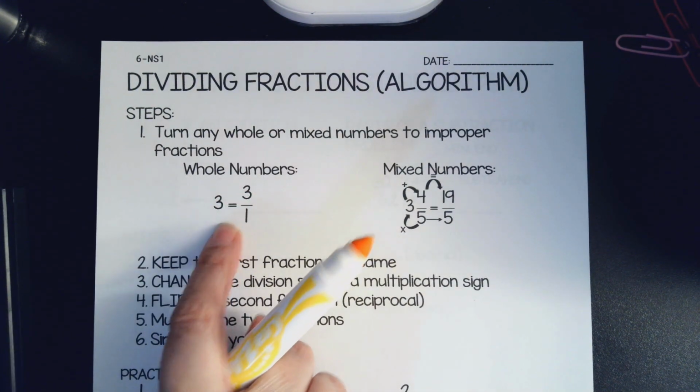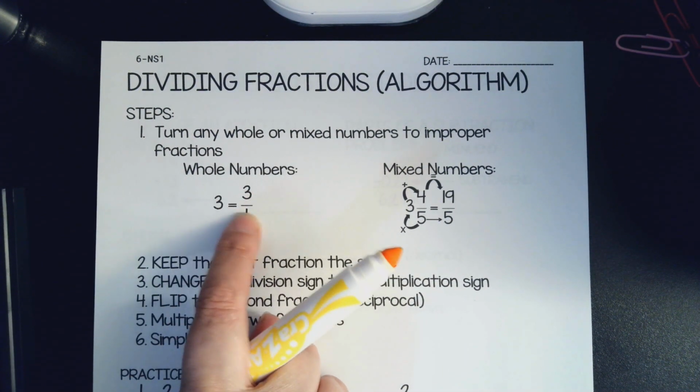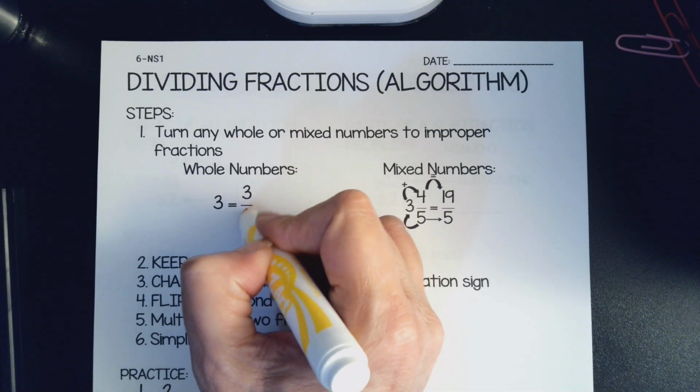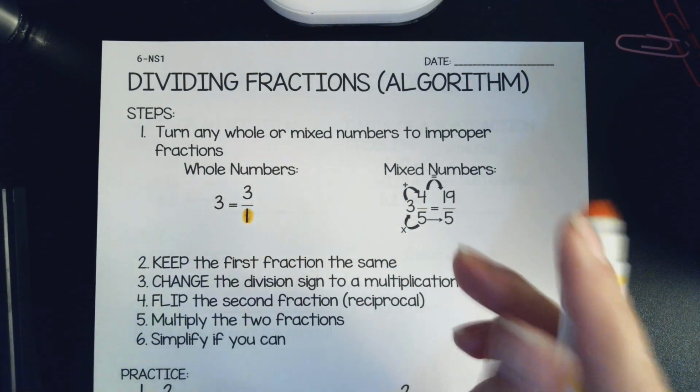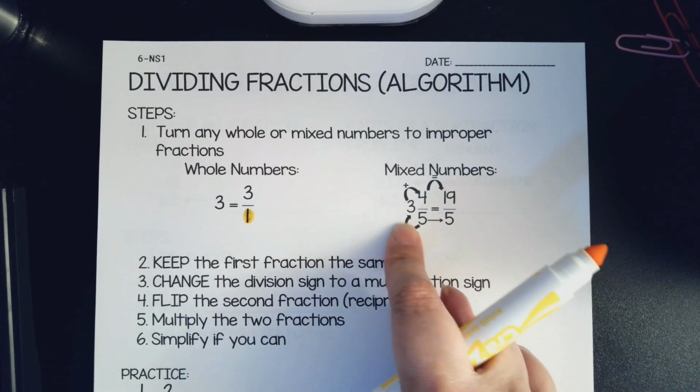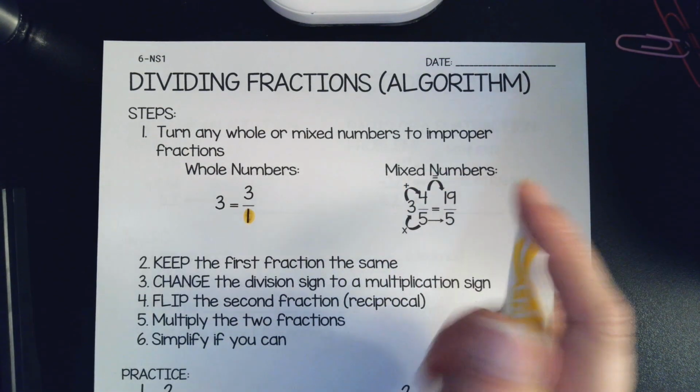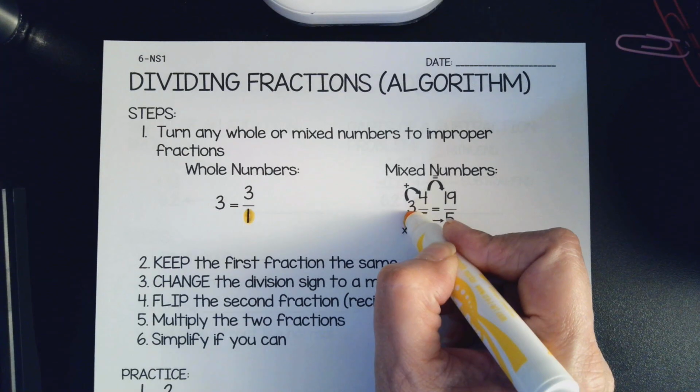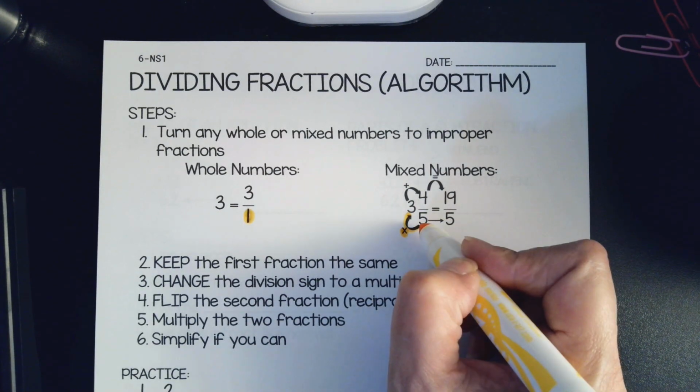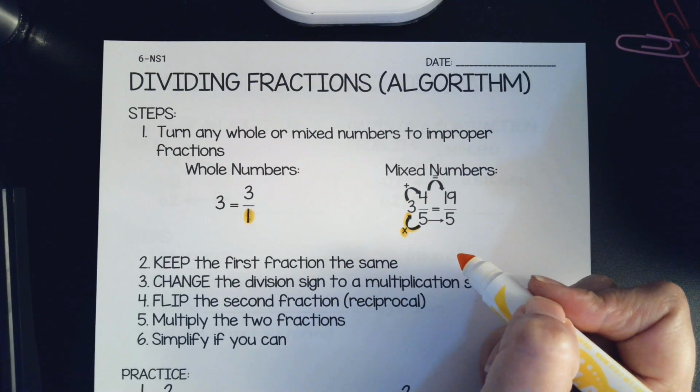If you have a whole number 3, all you have to do is put a 1 under it. That makes a whole number a fraction. But if you have a mixed number, you have to go counterclockwise and work it. So you start at the 5 and you go around. You have to multiply. So 3 times 5 is 15.